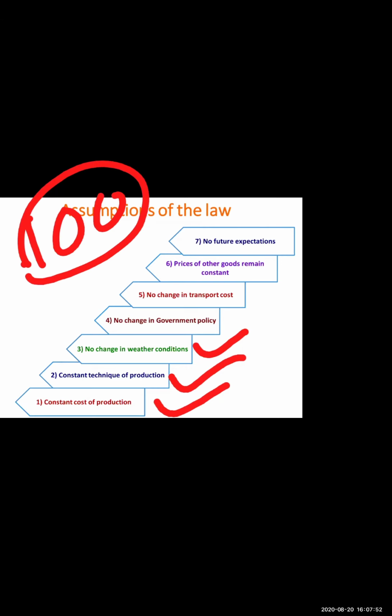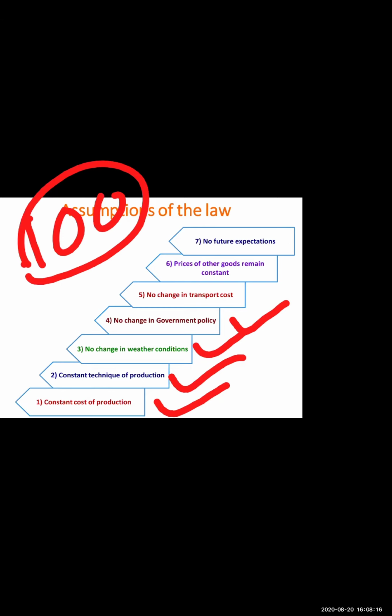If weather conditions are bad, supply will be less. Again, I repeat, if you are facing bad weather conditions, supply will be less. And obviously it will affect producers' profit. I hope the content is clear till here. If you have any doubt, you can write it down in the chat box.